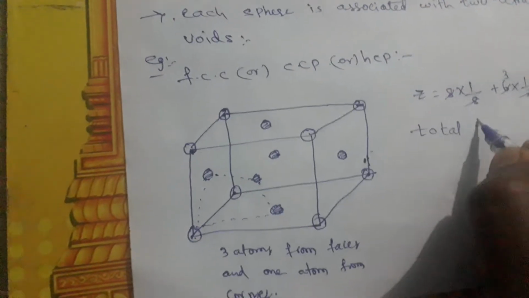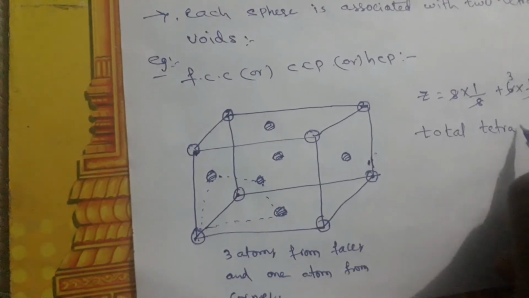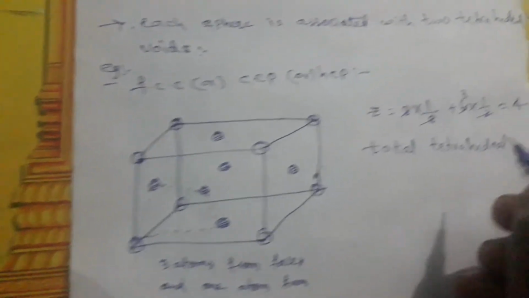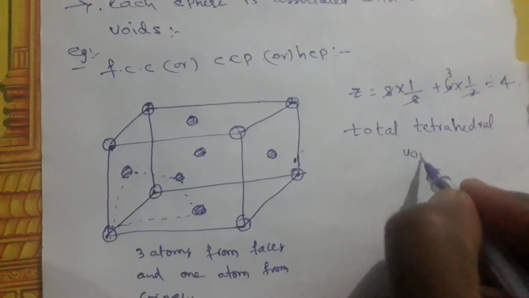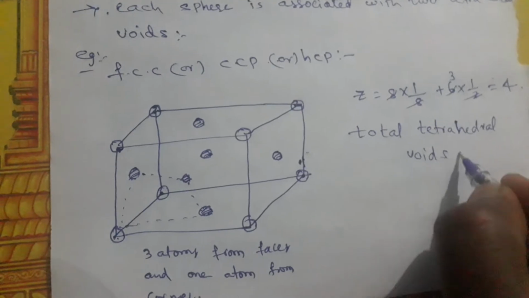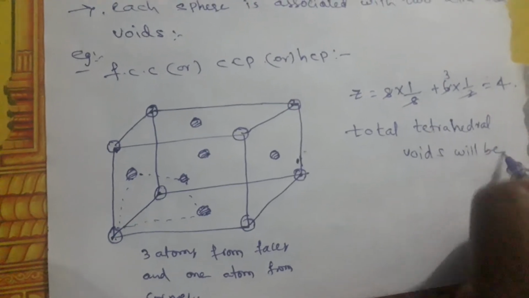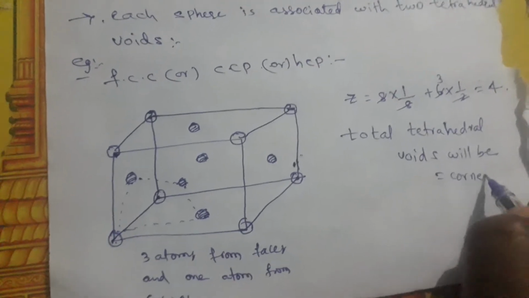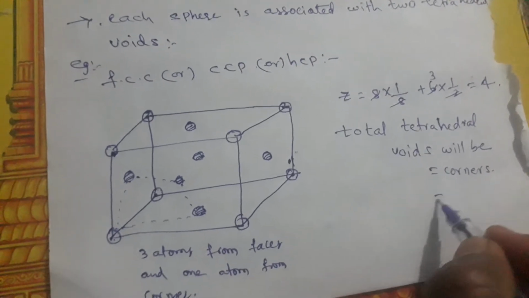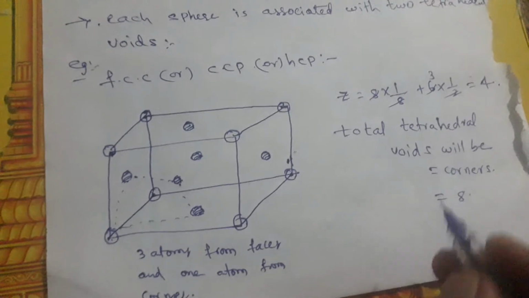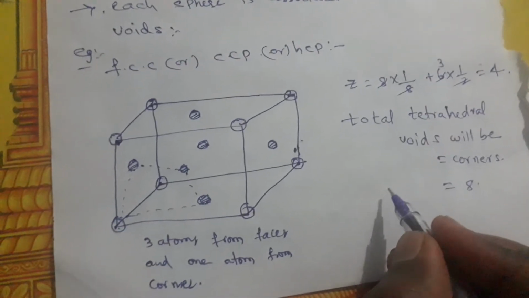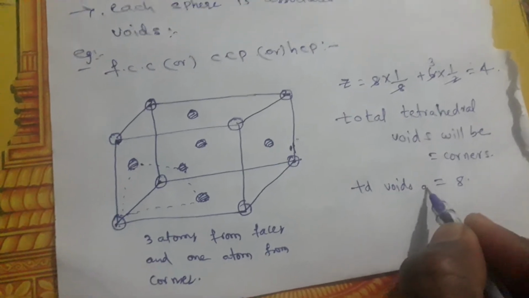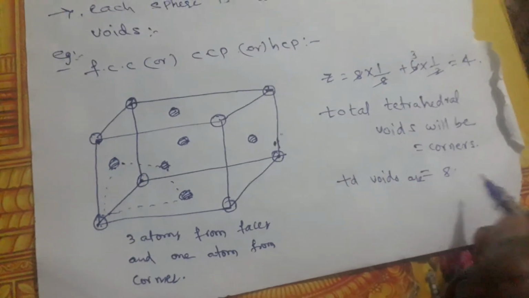The number of corners is 8, so tetrahedral voids are 8.